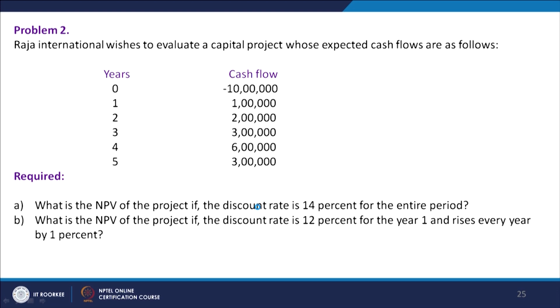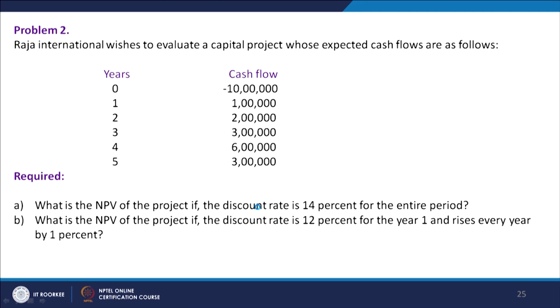The cash flows are given to us here for how many years? 5 years, right. The current year is year 0, and only the current year has a cash outflow; after that we only have cash inflows. So, till the end of the current period, year 0, we have to shell out 1 million rupees, 10 lakh rupees, for building that project.